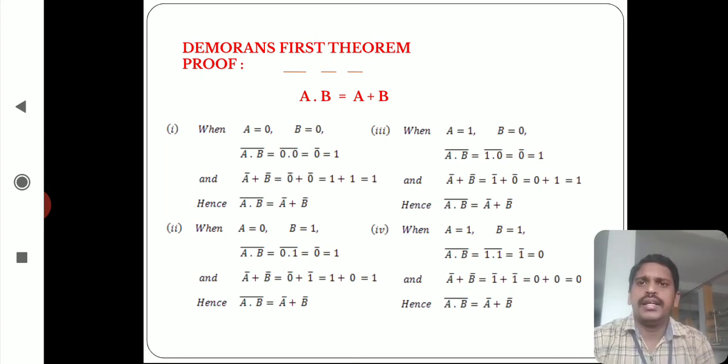In the second case also you have to satisfy this in this way. Third condition, A equal to 1 and B equal to 0: A dot B whole bar equal to 1 dot 0, which means 0, and 0 bar is the complement, 1. And I verify the RHS also: A bar plus B bar equal to 1 bar plus 0 bar, that is 0 plus 1 equal to 1. This also satisfies the condition. Finally A equal to 1, B equal to 1 also gives LHS equal to RHS. This is the verification for the proof of De Morgan's first theorem.